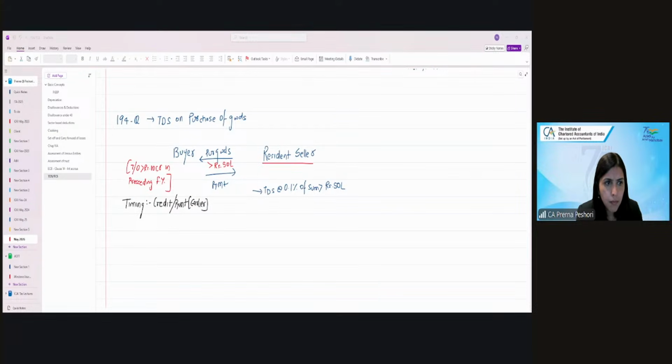Then 197A: if a person other than a company or a firm furnishes to the deductor, in the prescribed form, that he has income less than the basic exemption limit, then the deductor doesn't have to deduct the TDS. And if a resident senior citizen, aged greater than 60 years, fills Form 15H to the deductor, and his total income is not liable to tax, that is, the tax on the total income is nil, then you don't have to deduct the tax.